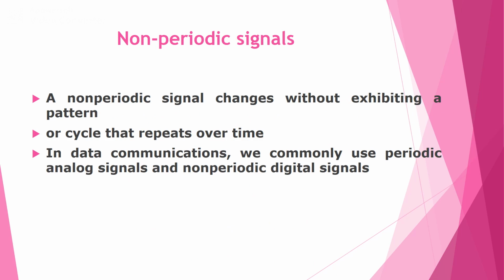Next we will take the non-periodic signal. A non-periodic signal is also called an aperiodic signal, which will not exhibit any characteristics of a periodic signal. A non-periodic signal never repeats the same pattern while transmitting the data. It does not satisfy the periodicity property of a periodic signal.